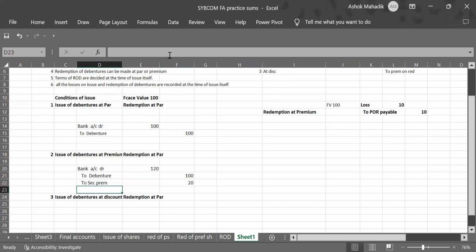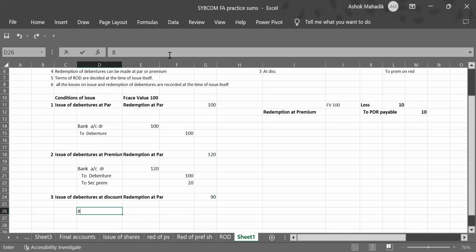Third entry, issue of debenture at discount and redemption at par. We are selling our debenture of 100 rupees for 90 only. At premium means we sold it at 120, and at par means a 100 rupee debenture sold for 100. Clear? Now, the third option is issuing debenture at discount redeemable at par. Redeemable at par doesn't make any difference, so it will be issue of debenture at discount.